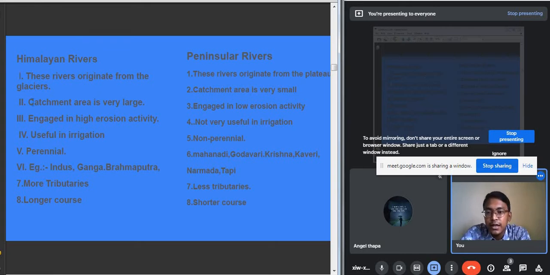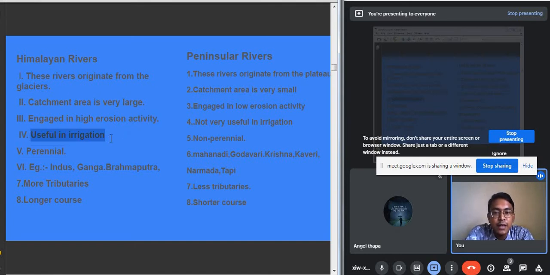The Himalayan rivers have a very large catchment area. Catchment area means the area from where the river collects its water. So the Himalayan rivers collect water from a very large catchment area. Whereas the peninsular rivers collect water from a very small catchment area. The Himalayan rivers are mainly engaged in erosional activities. They cause much erosional activity, and the peninsular rivers also cause erosional activity, but not as large as the Himalayan rivers.